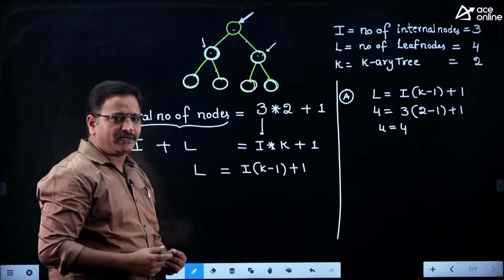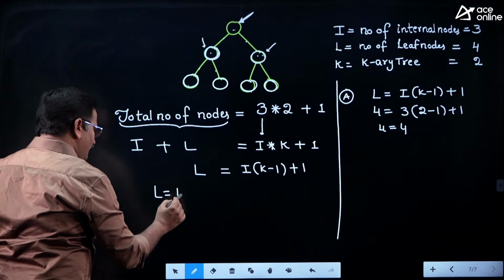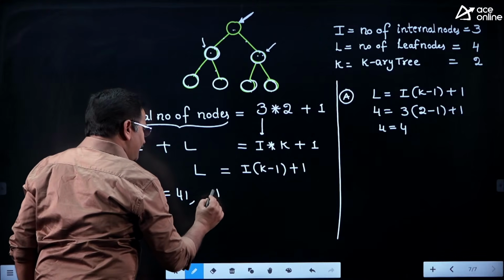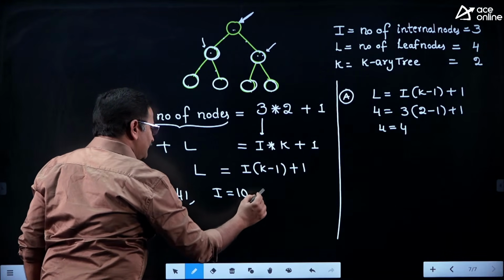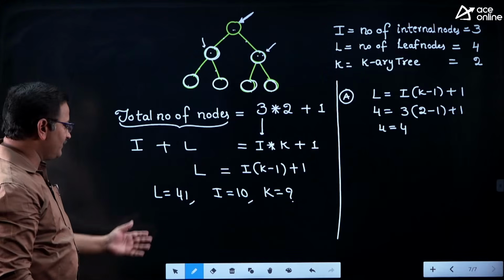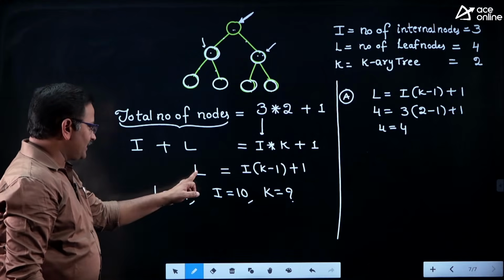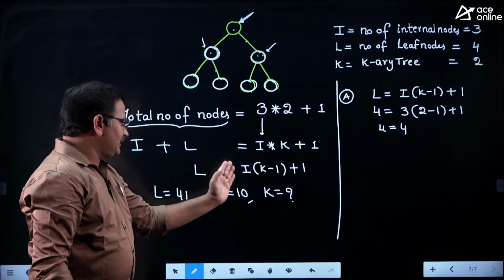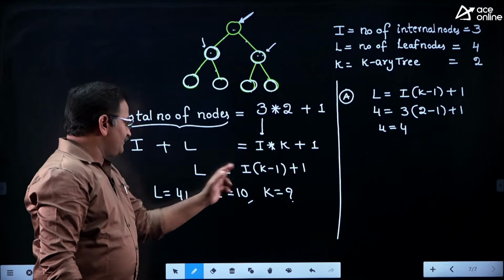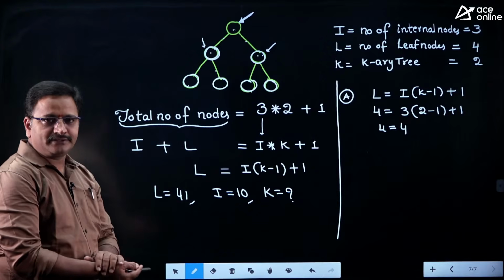I will introduce one problem they asked in the GATE paper. One time they provided it like this: suppose the number of leaf nodes is equal to 41, right friends, and the number of internal nodes is equal to 10, then what is the value of k they are asking? Simply substitute here, you will get the answer. Simply substitute, I do not want to waste your time now. You will get an answer of 5. Okay, L equal to 41, right? Bring 1 to this side, 40. 10 into k minus 1 is equal to 40, right friends? So 10 gets cancelled, k equals 4 plus 1, that equals 5. This is the one question they asked in the GATE paper one time.